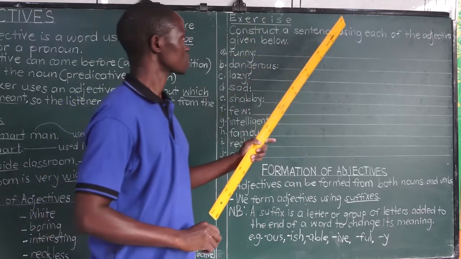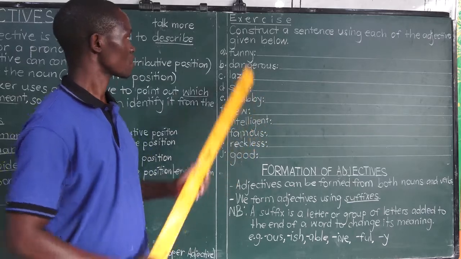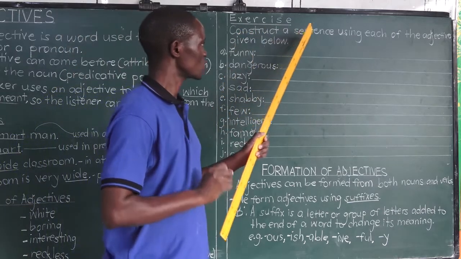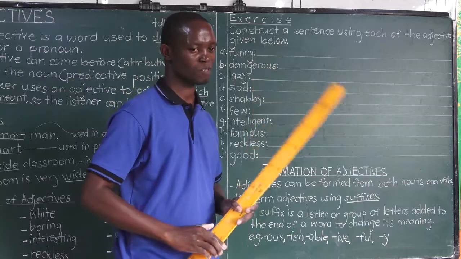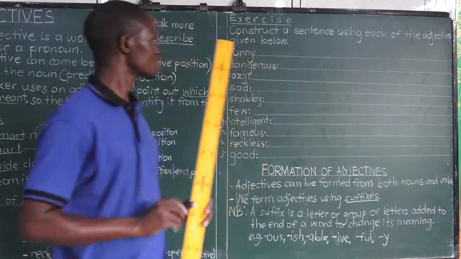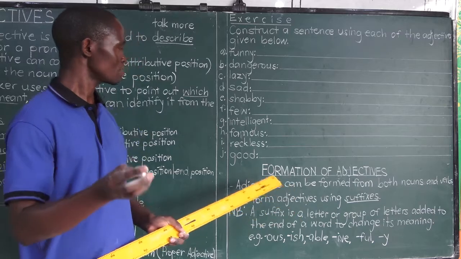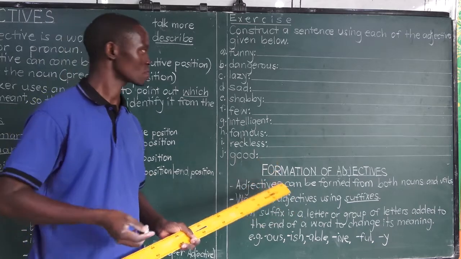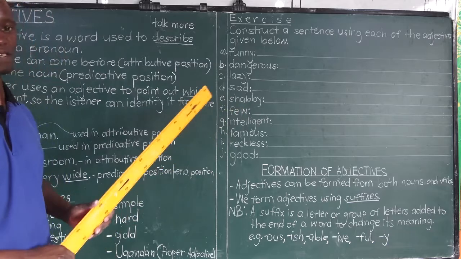Construct a sentence using each of the adjectives given below. I repeat, construct a sentence using each of the adjectives given below. The sentence must be meaningful. The sentence must have the right punctuation marks. Meaning, then the right punctuation are key in your answer, which is to be marked right.